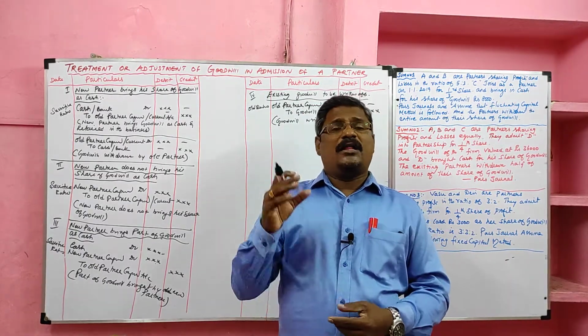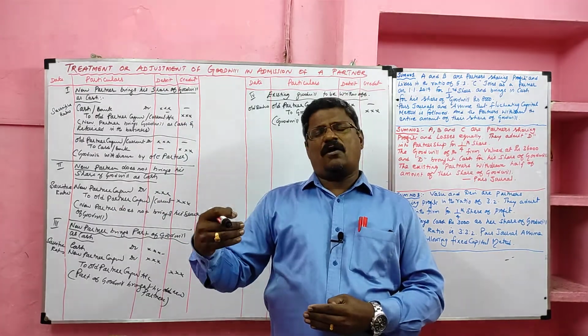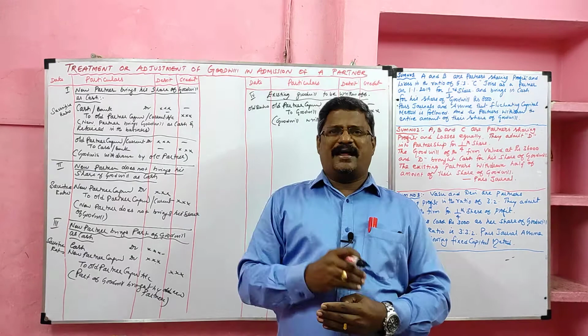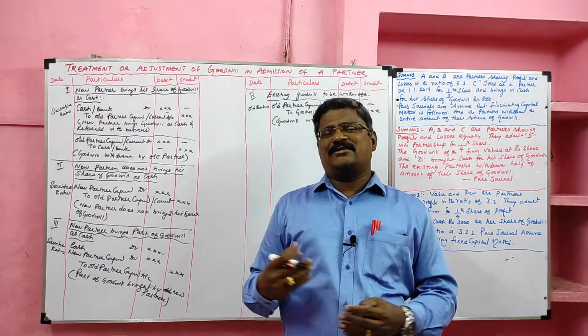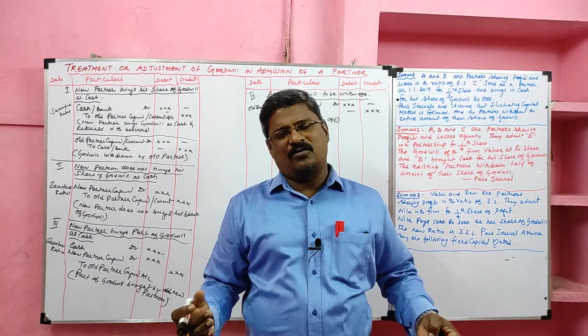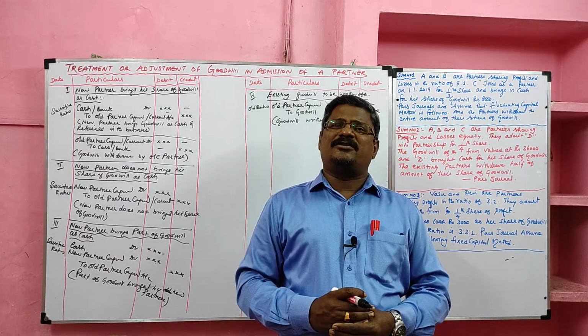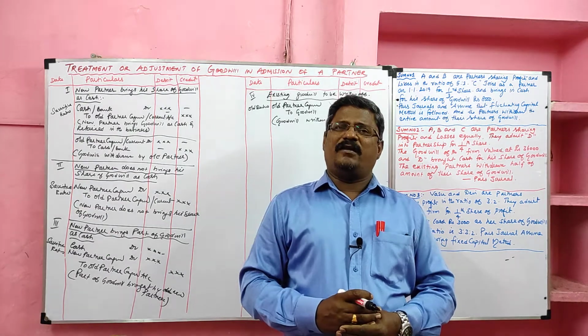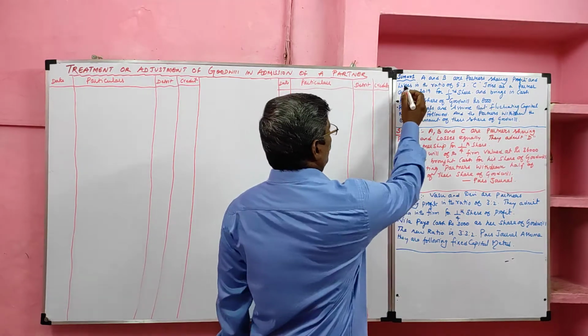Case number 4, the goodwill already appears in the books of the firm, that we have to write off. Already goodwill shows a debit balance. When we write it off, it will go to the credit side. So the entry is old partner capital account debit to goodwill. The ratio is old. Students, let me see some problems in relation to treatment or adjustment of goodwill. Let me see the first problem. Look at the board. Sum number 1.